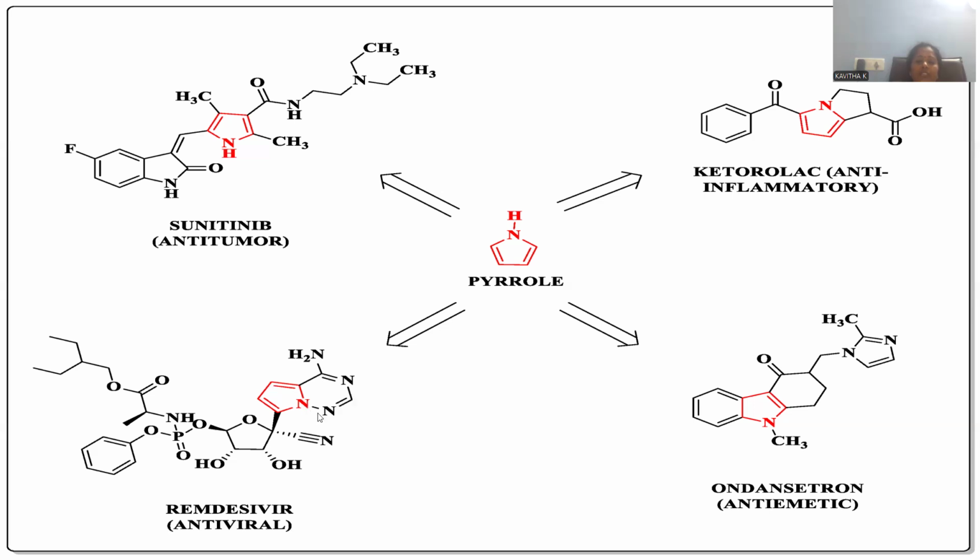Six-member ring system with three nitrogens within the core structure, and also another benzene ring is there. Here you can notice the saturated furan ring, and here the phosphate moiety is also available. Here you can observe nitrile, here is the amine, here is the hydroxyl, and this is called ester, and here you can observe a branched alkyl chain.